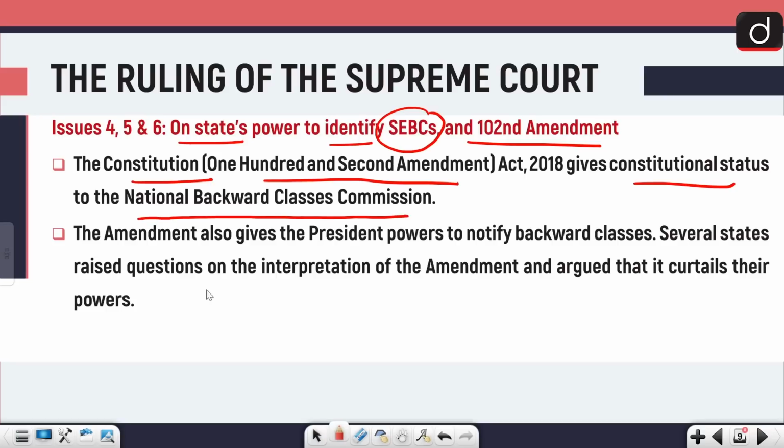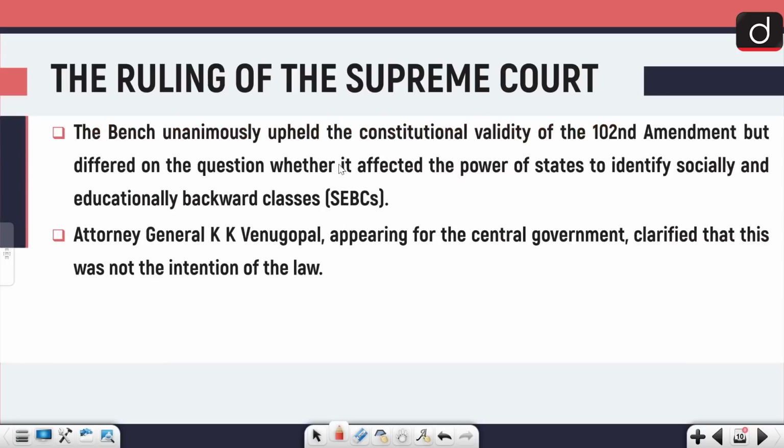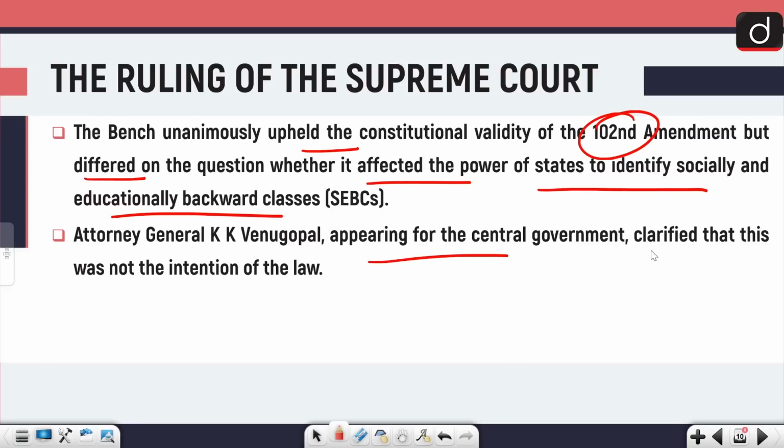Several states have questioned the interpretation of the amendment and argued that it curtails their power. And the bench unanimously upheld the constitutional validity of the 102nd Amendment, but differed on the question whether it affected the powers of the states to identify socially and educationally backward classes. And Attorney General K.K. Venugopal, appearing for the central government, clarified that this was not the intention of the law.